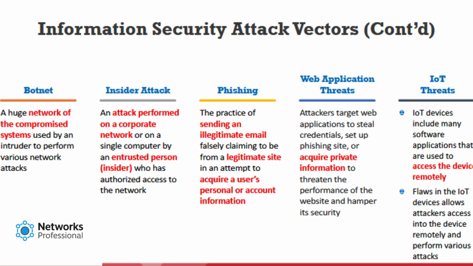IoT threats. IoT devices connected to the internet have little or no security, which makes them vulnerable to various types of attacks. These devices include many software applications that are used to access the device remotely due to hardware constraints, such as memory, battery, etc. These IoT applications do not include complex security mechanisms to protect the devices from attacks.